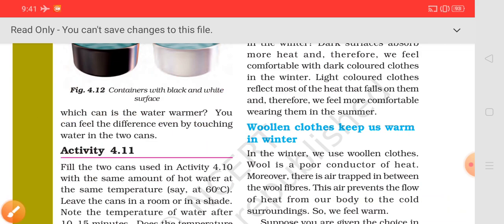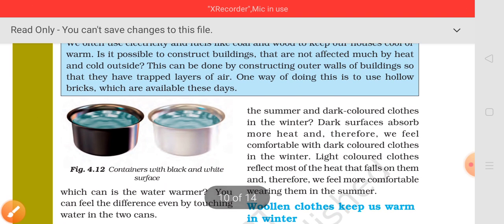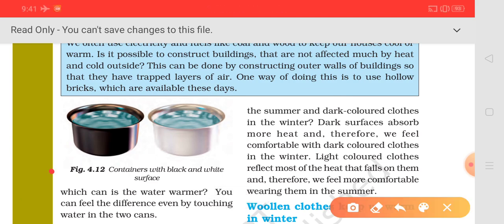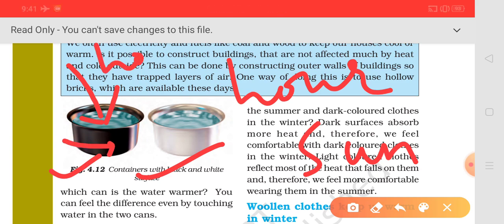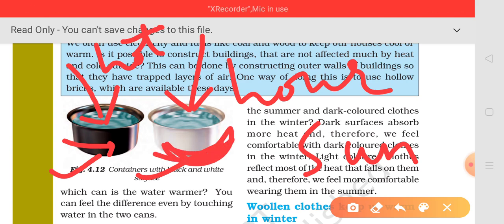Now students, you will observe that when you leave these two cans for an hour in the sunlight, you will find that the water which is kept in this container, which is painted black from outside, will be warmer as compared to the water which is kept in this tin can which is painted white from outside. And what is the reason?